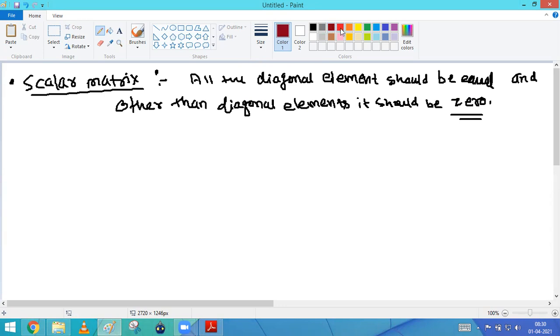Okay, the first thing here, can we say that a scalar matrix is a square matrix or not?